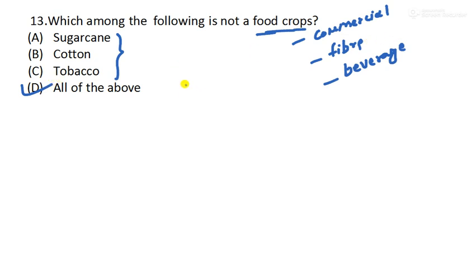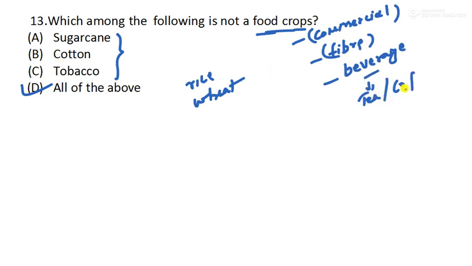Which are the food crops? They are mainly rice and wheat. Okay, you have to remember the fiber crops and commercial crops. These are commercial crops. And beverage means tea and coffee. You should be aware of all these things.